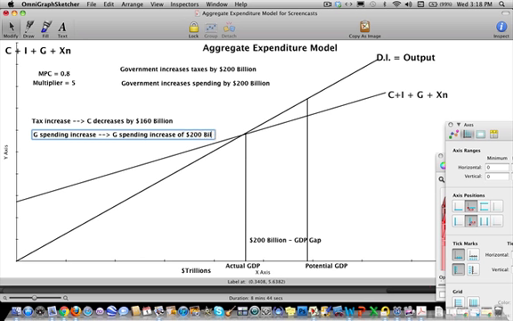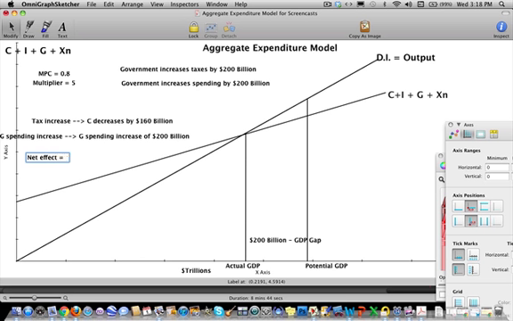I mean, that's just a direct effect, obviously. And so the net effect, what I want you guys to see, is that consumption goes down only by 160 billion, government spending goes up by 200 billion, and so the net effect